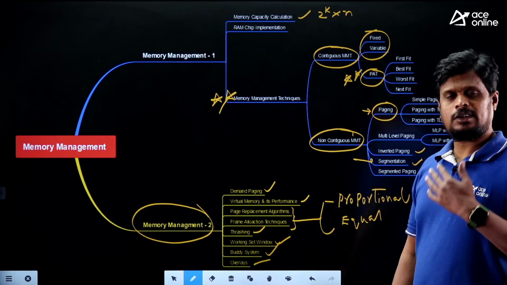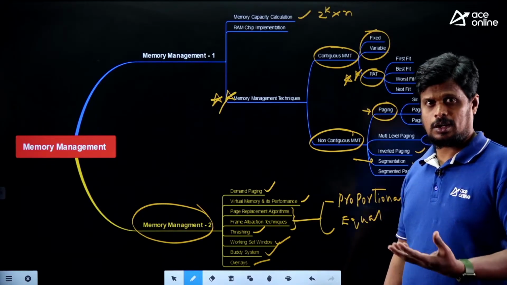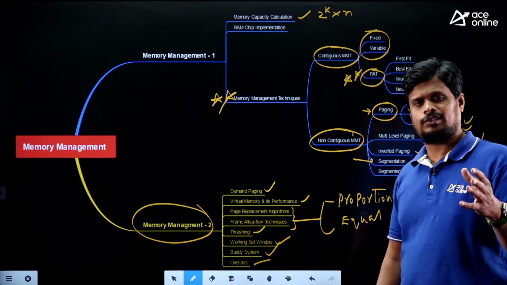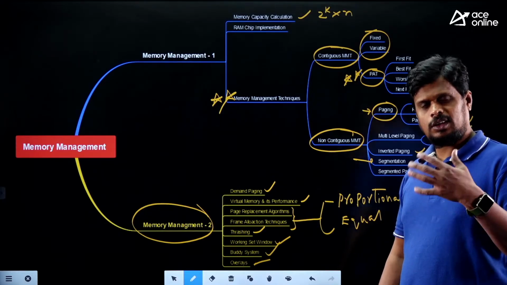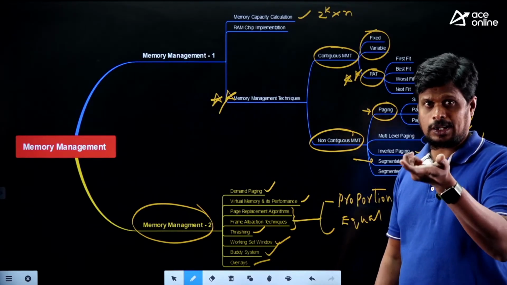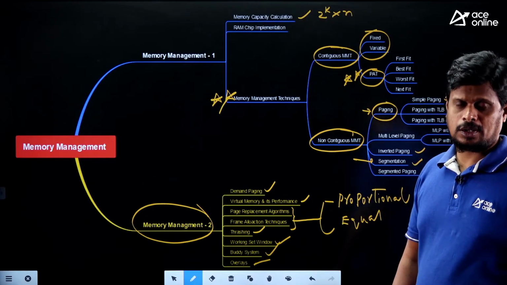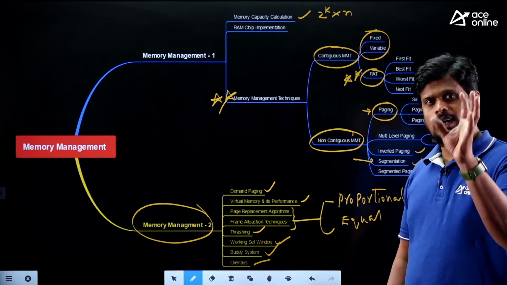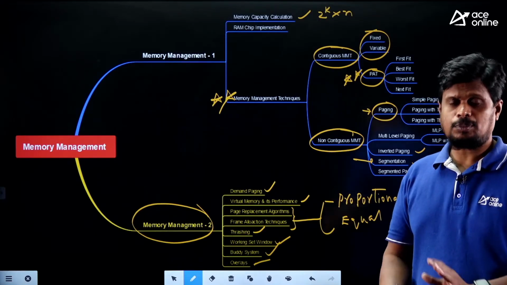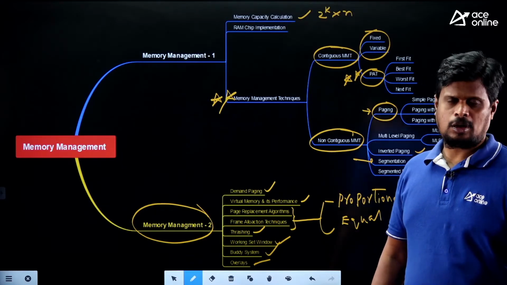Cache memory mostly comes under CO only, so we don't concentrate on cache memory in our operating system topics. But if you have knowledge about CO and about OS, and there is a question on cache memory and the tag field, based on the tag, that we can consider as part of COA only. When you have those questions, it is a composite of both COA and OS. So there is a possibility of a question combining both COA and operating system.